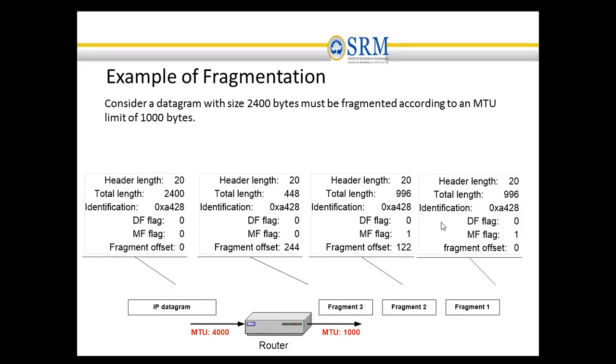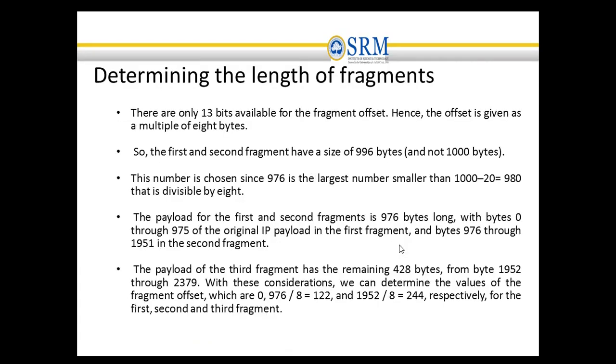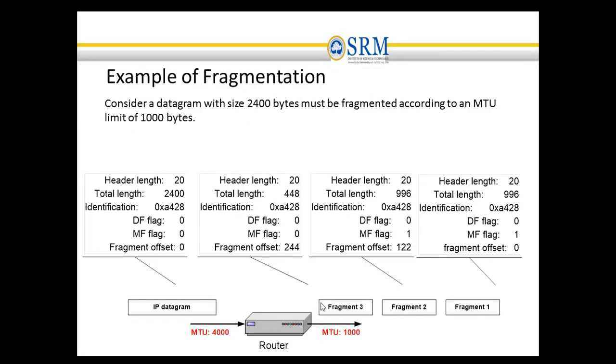In the second fragment, the value of the fragmentation offset is 122. This is calculated as 976 divided by 8, which is equal to 122. The don't fragment flag is set to 0. More fragment is set, which means there is an upcoming fragment.